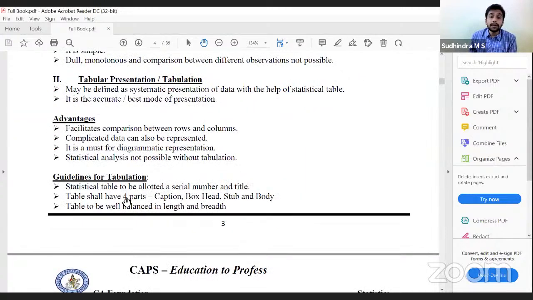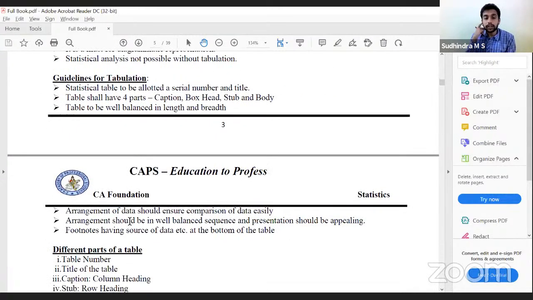Then the table should be well balanced in length and width for proper presentation. Arrangement of data should ensure easy comparison of the data. That is the main objective behind construction of a table. The comparison should become easy. So accordingly, we should define what our columns and rows should be, and construct the table. Arrangement should be in a well-balanced sequence. Presentation should be appealing, because one of the disadvantages of text was that it is dull, so we have to overcome that disadvantage. Footnotes having the source of data, etc., can be brought in at the bottom of the table.